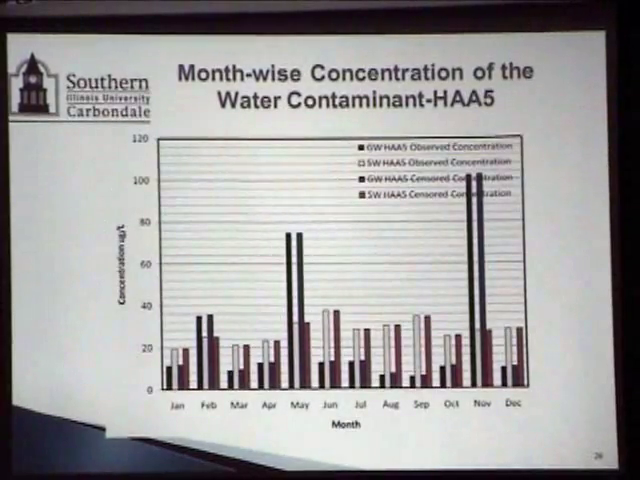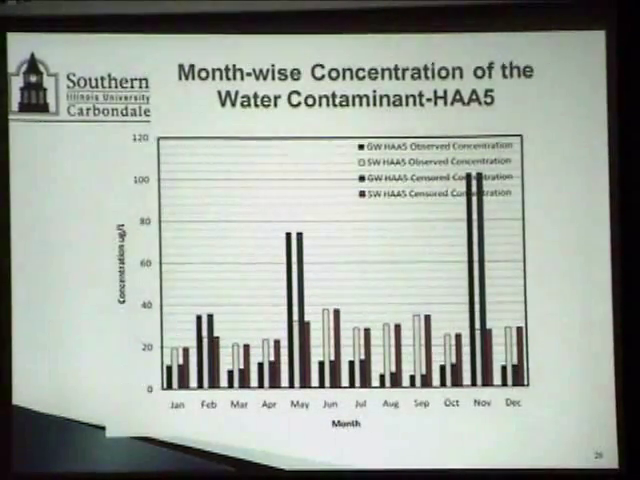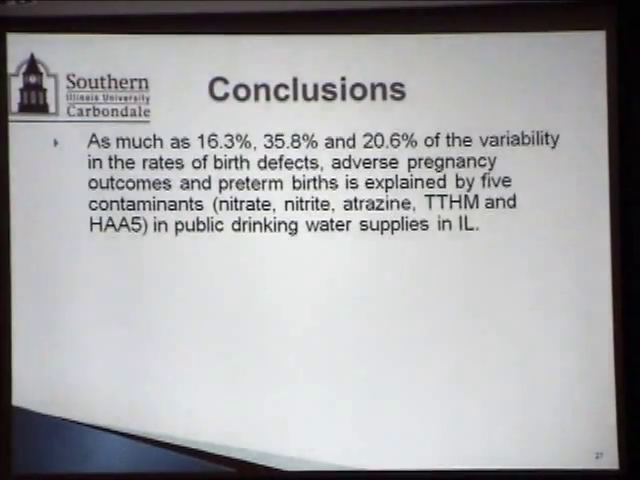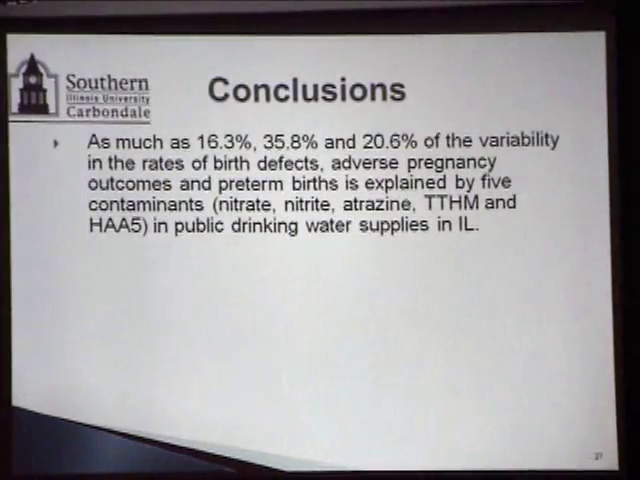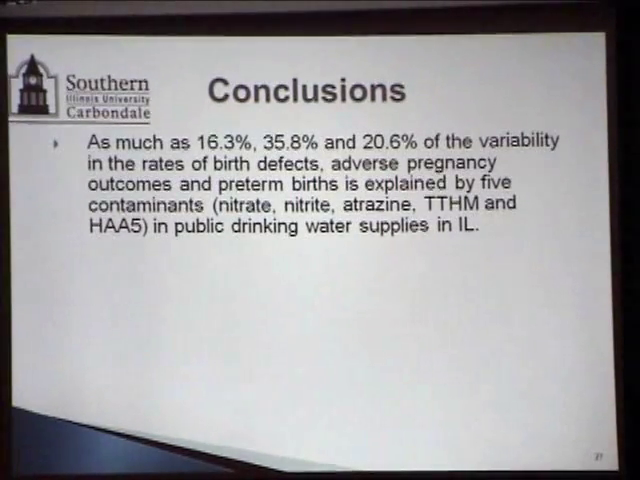Similar findings were also there for haloacetic acids. In conclusion, as much as 16.3%, almost 36% and 20.6% of the variability in the rates of birth defects, adverse pregnancy outcomes and preterm births is explained by 5 different water contaminants that we looked into: nitrate, nitrite, atrazine, trihalomethanes, and haloacetic acid. And again, it is in public drinking water supplies only because we didn't have enough data to look into the private wells.